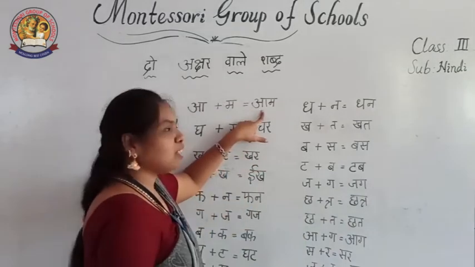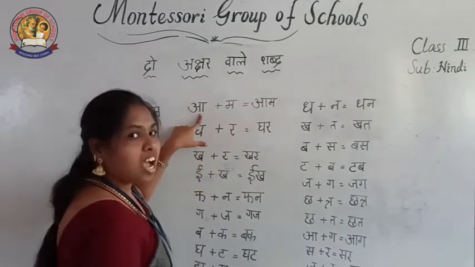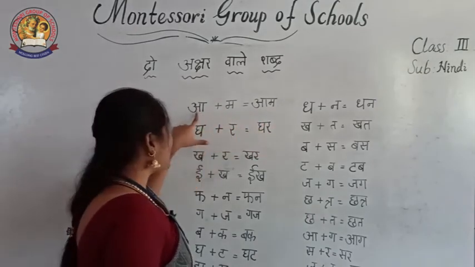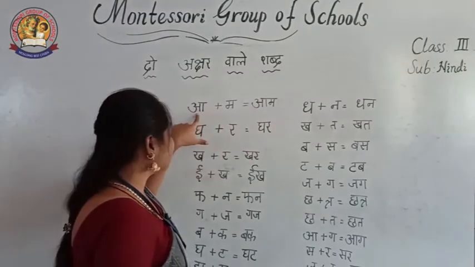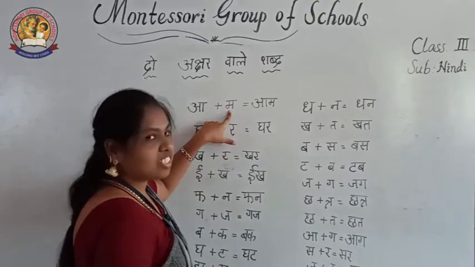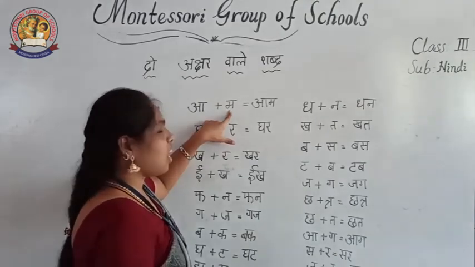Am. Am means mango. What are the letters in this one? A plus ma. Am. Mango. A is for 4 seconds. And then next ma. Ma is an anunasik vyanjan. Okay. A or ma. Am.